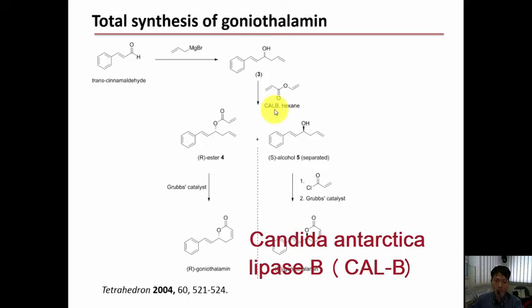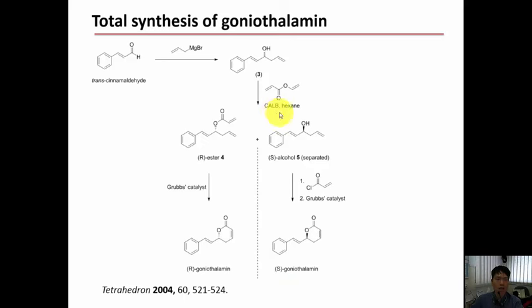It is a lipase enzyme, and the reaction with vinyl acrylate forms the R ester 4, and this is done by the trans-esterification method. Now this is known as trans-esterification because a new alcohol fraction replaces the original alcohol part of the ester. You see, it's an ester, and then this is the alcohol, so this alcohol replaces that alcohol to form a new ester.